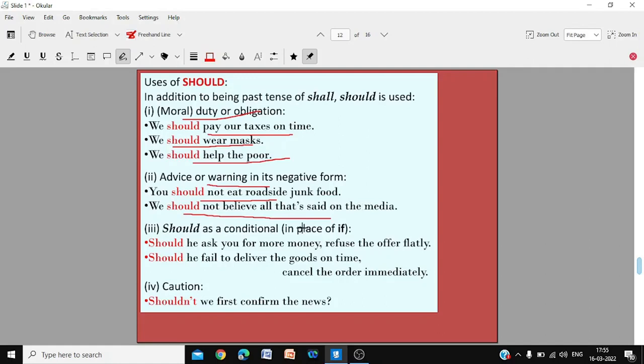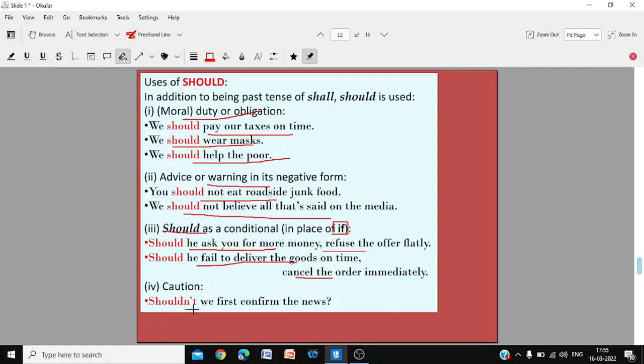Should as a conditional. Should he ask you for more money, refuse the offer, means if he asks you for more money. Should he fail to deliver the goods on time, cancel the order, means if he fails to deliver. Should means if, particularly when the sentence is beginning with should.